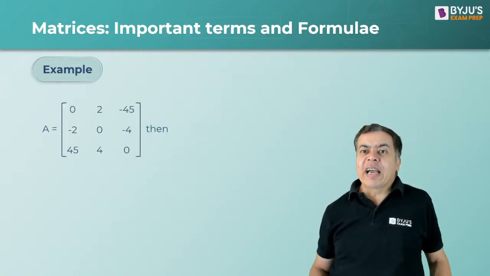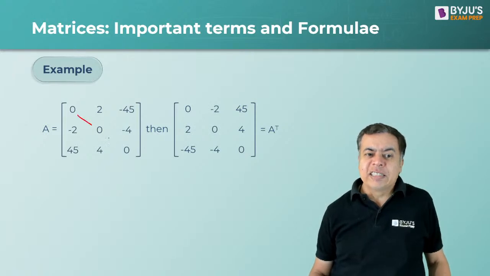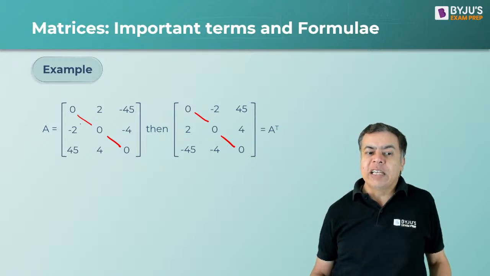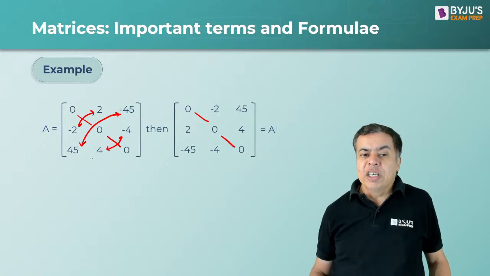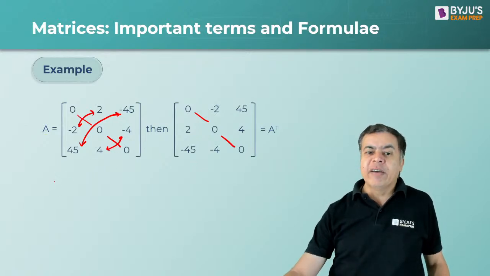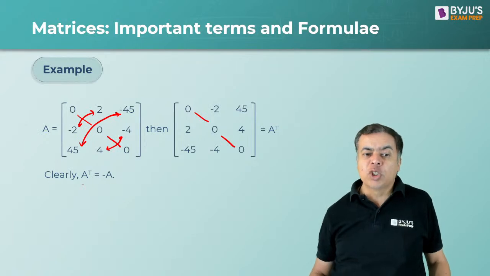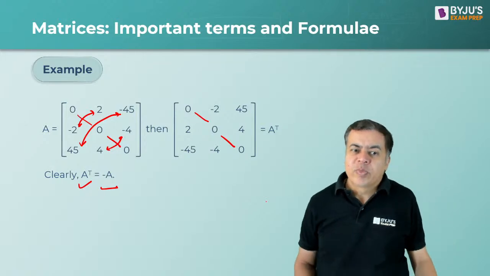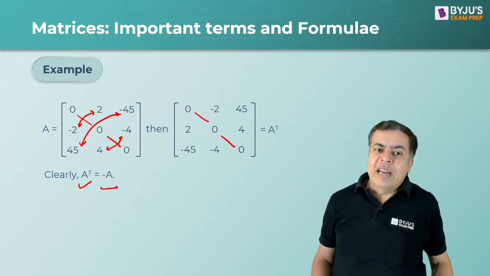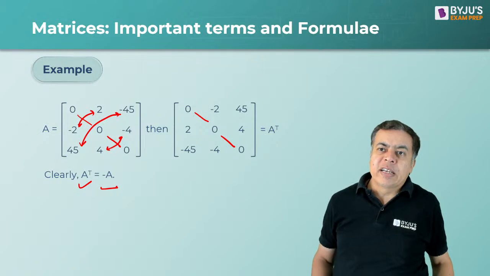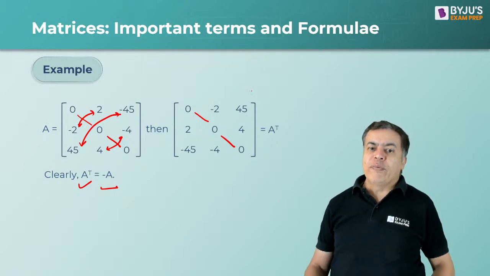If I take the diagonal as 0, then minus 2 and 2 will interchange, 45 and minus 45 will interchange, and 4 and minus 4 will interchange. Now the transpose will be the negative of A. So the diagonal of a skew symmetric matrix is always 0. So if I write the structure,